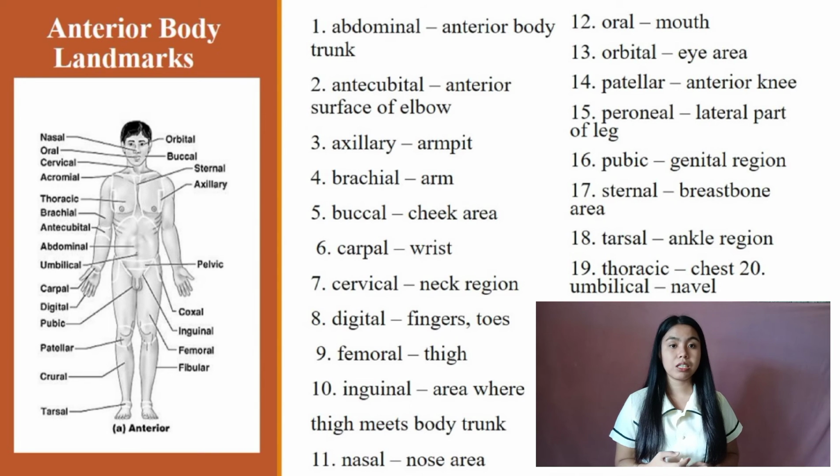Number 11, nasal. Nose area. Number 12, oral. Mouth. Number 13, orbital. Eye area. Number 14, patellar. Anterior knee. Number 15, peroneal. Lateral parts of the leg. Number 16, pubic. Genital region. Number 17, sternal. Breastbone area. Number 18, tarsal. Ankle region. Number 19, thoracic. Chest. Number 20, umbilical. Navel.